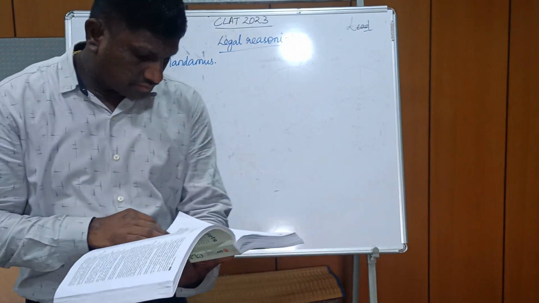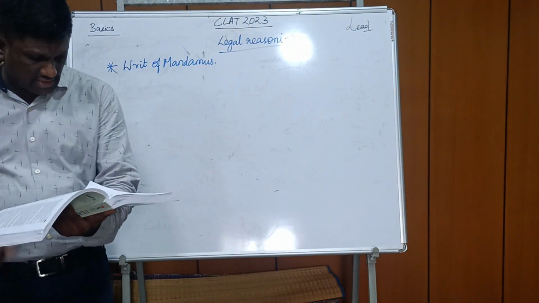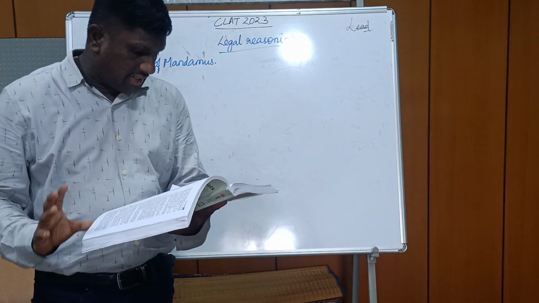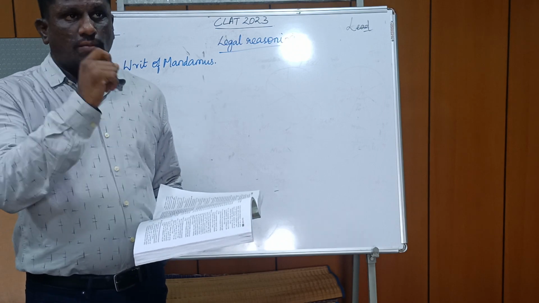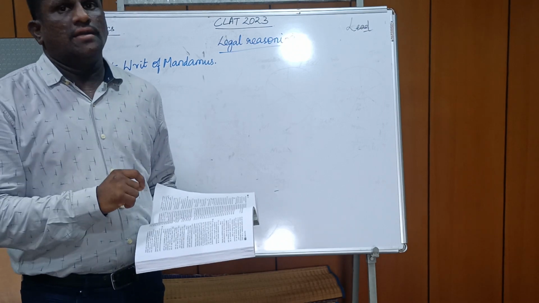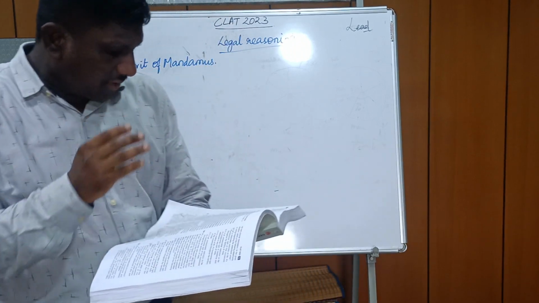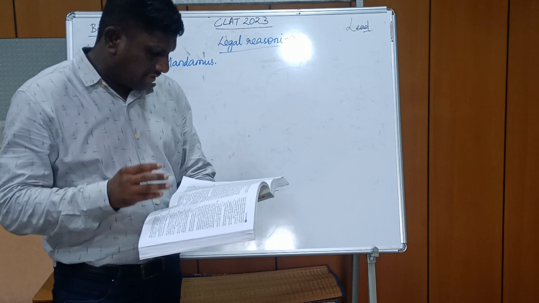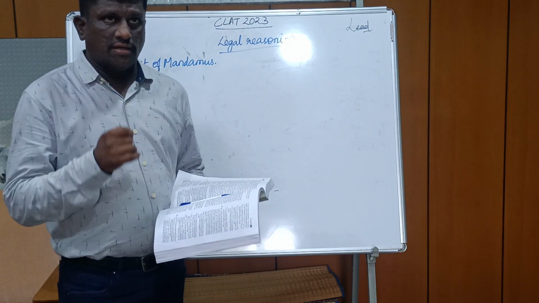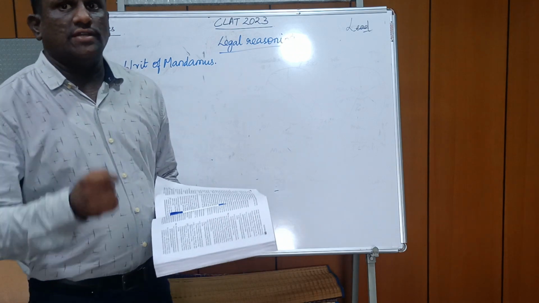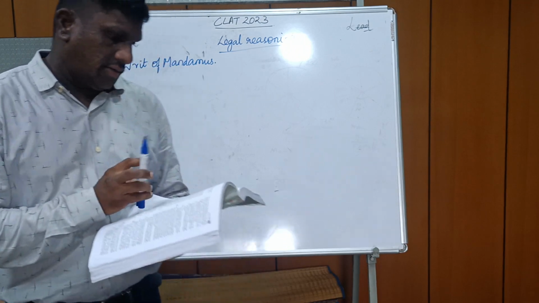Writ of mandamus may be issued in favor of a person who establishes the existence of a legal right. Yes, if some person establishes that the government has a legal duty to do something, then it should be done by the government. Writ of mandamus may be issued against a person or authority who has a mandatory duty to perform. So any government officer or any person nominated by the government has certain duties. If he fails in that, then writ of mandamus will surely be applicable.